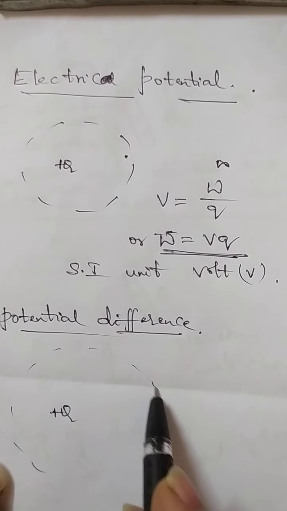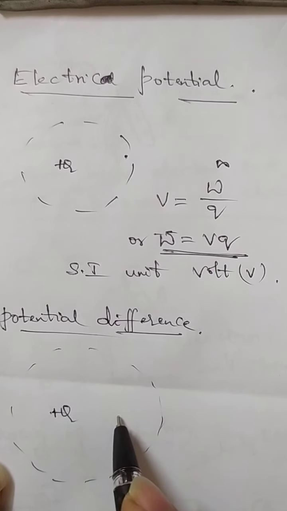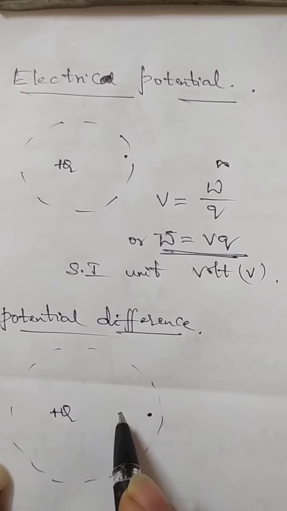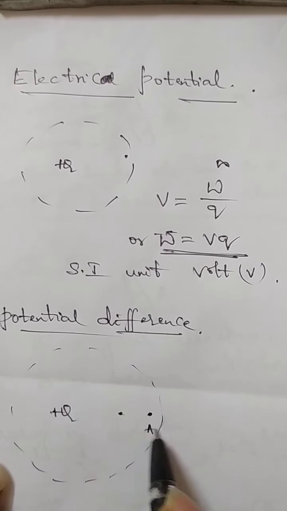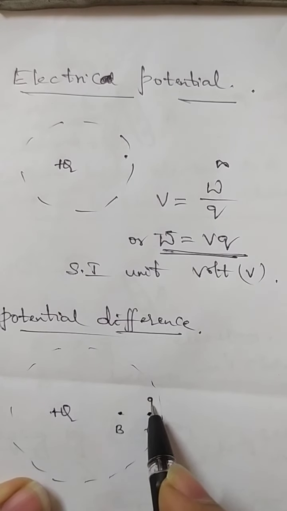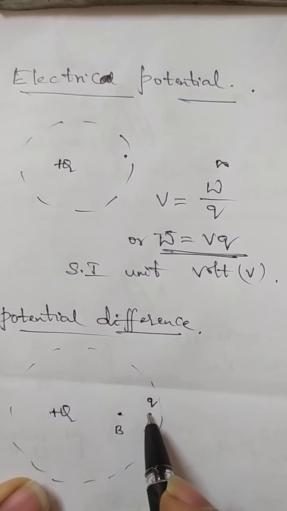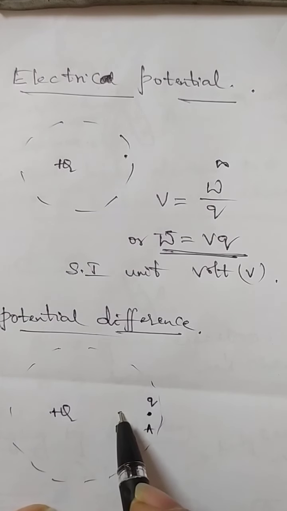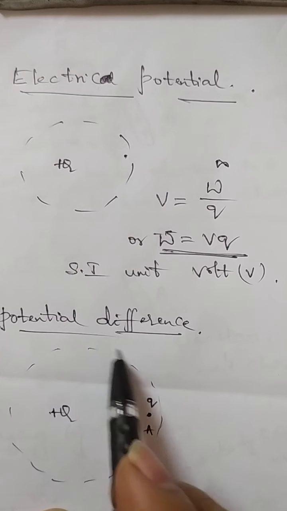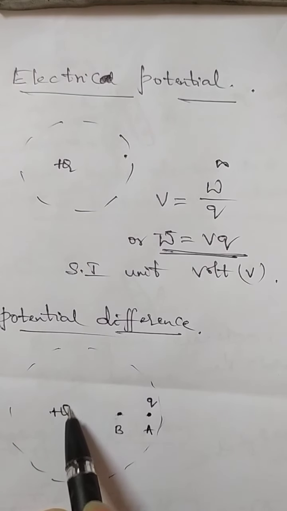I'll take two points here, let us say this point as A and this point as B. The test charge right now is at point A, and I need to move this test charge from A to B. In order to do that, I have to do work against the electric field of the source charge you have taken.